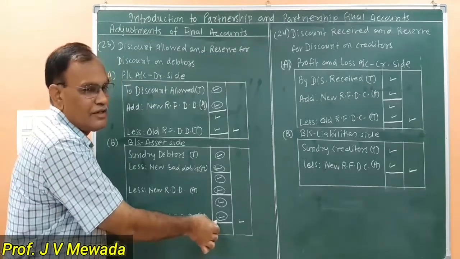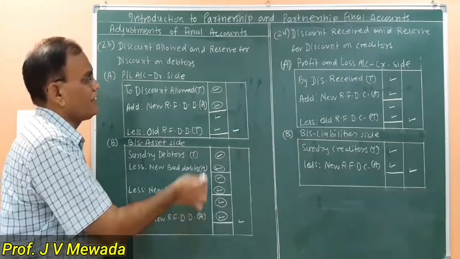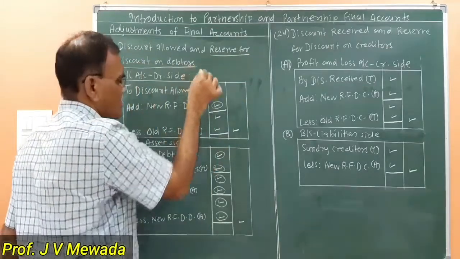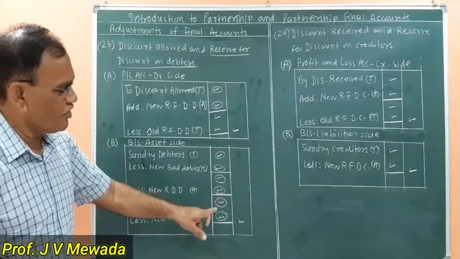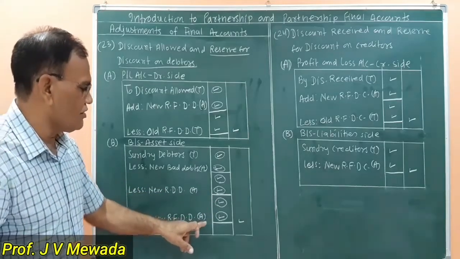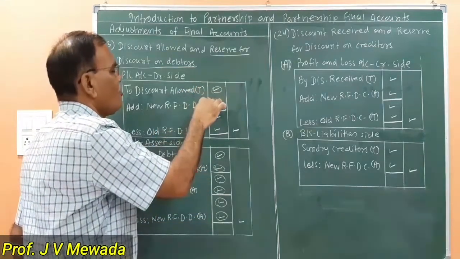discount on debtors. So the calculation for reserve for discount on debtors is based on the figure of the net debtors. So we are subtracting the reserve for discount on debtors and we are adding it as a loss.